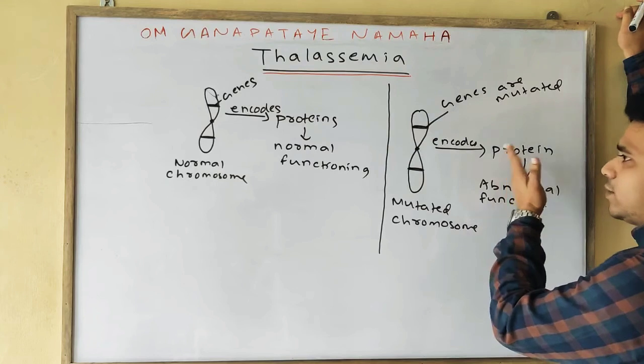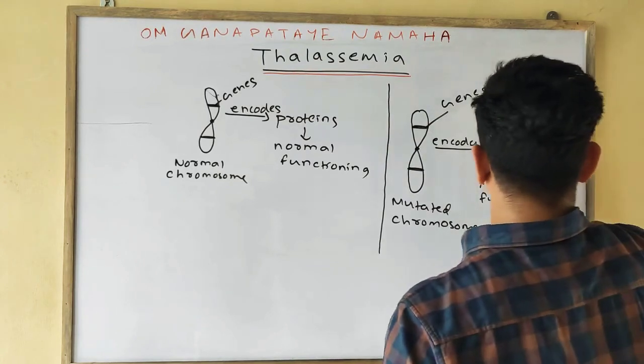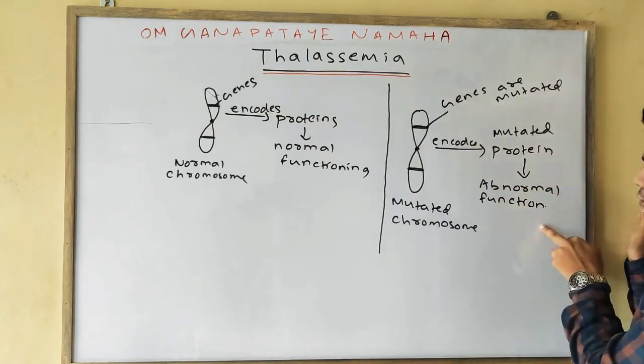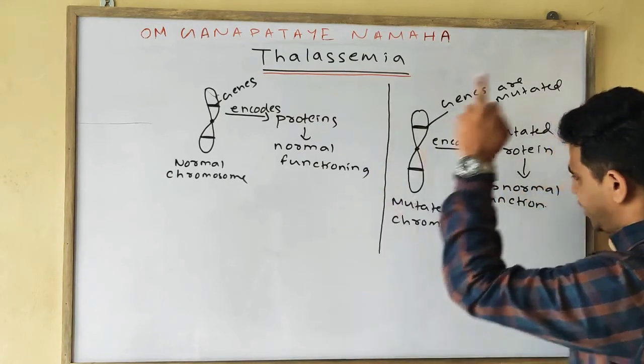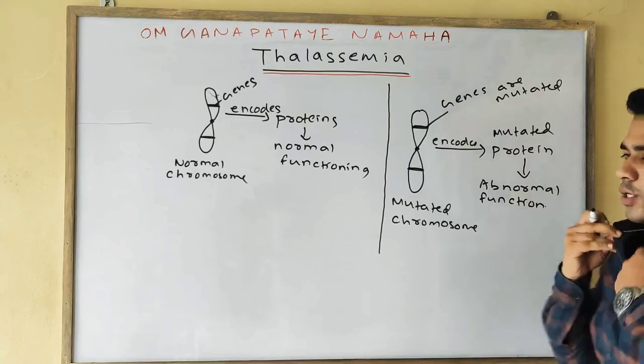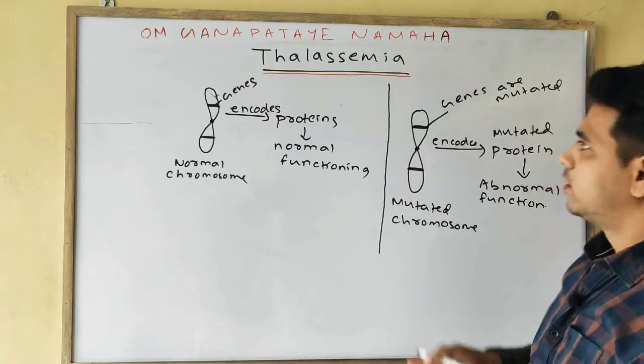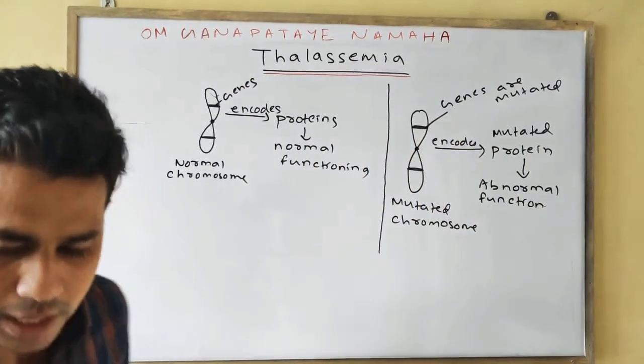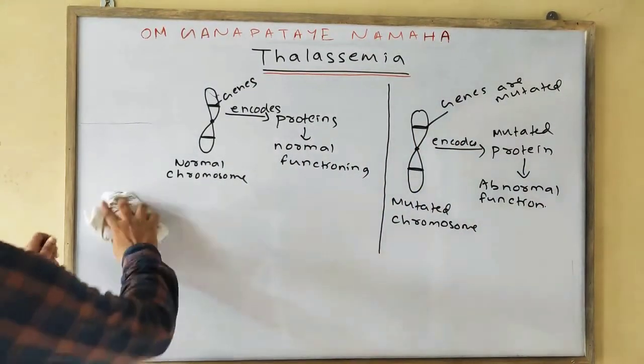Obviously, if the proteins are of the mutated form, it will lead to abnormal functioning instead of normal functioning. So this is a concept you should remember. Now we'll go to thalassemia.